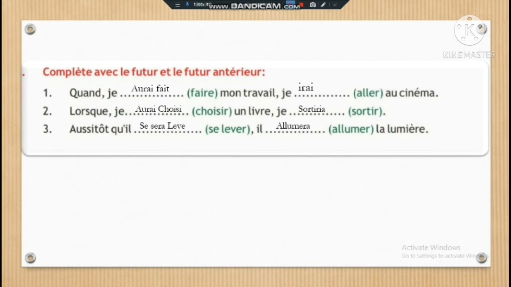Lorsque j'aurai choisi un livre, je le sortirai. The second is saying: when I will have chosen a book, I will take it out. The third one is: Aussitôt qu'il se sera levé, il allumera la lumière. I told you in my previous video that pronominal verbs are conjugated with être. So as soon as he will have risen, he will turn on the light.